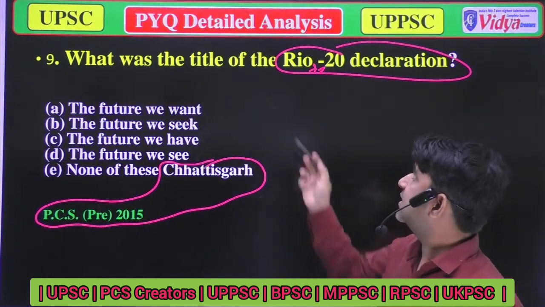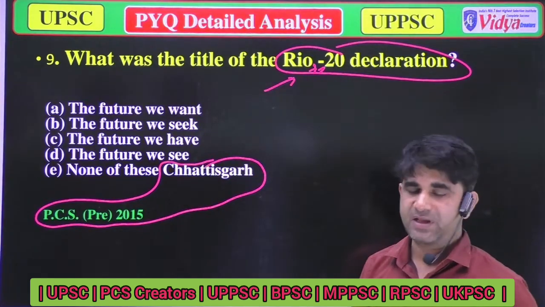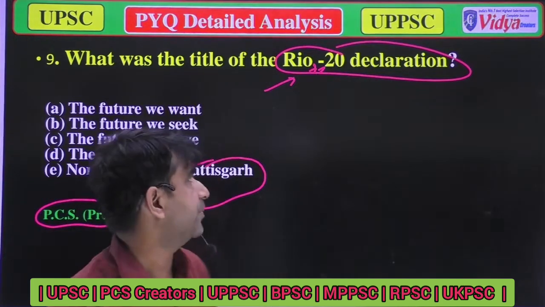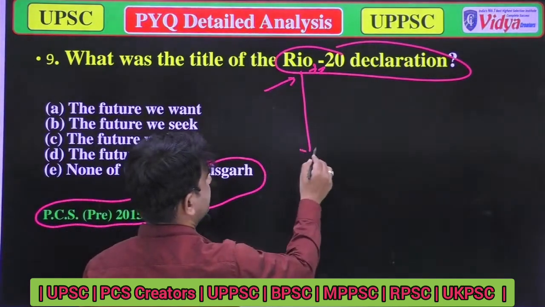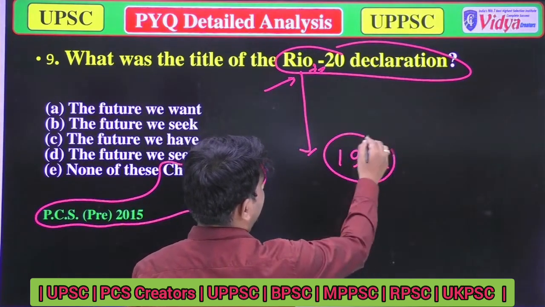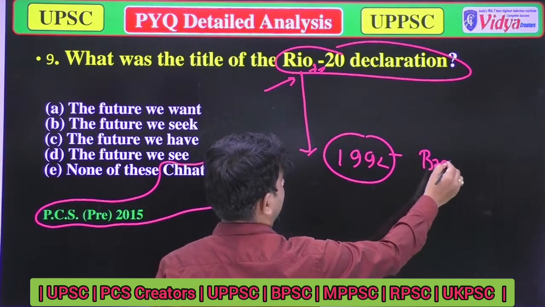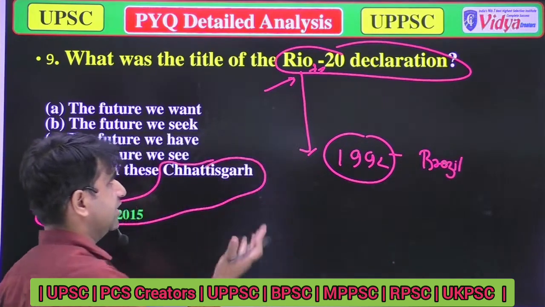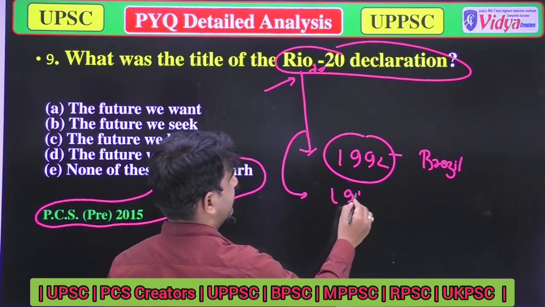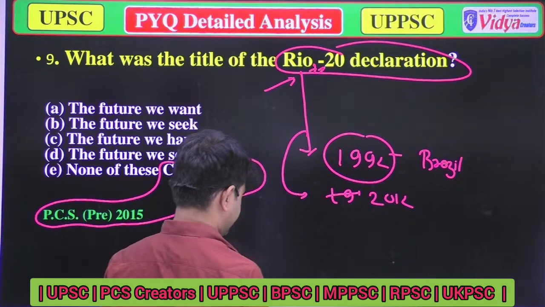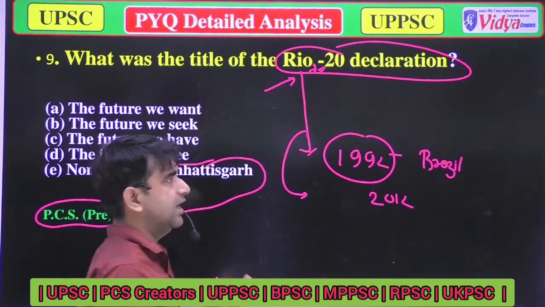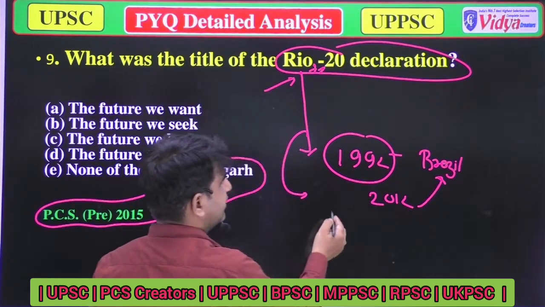So, what was the title for the Rio 20 declaration? As I told you in the previous question, Rio de Janeiro is shortly known as the Rio Summit. In the Rio Summit, the first summit was held in 1992 in Brazil, and the city was Rio de Janeiro. After 20 years, in 2012, again a summit was held in Rio de Janeiro.